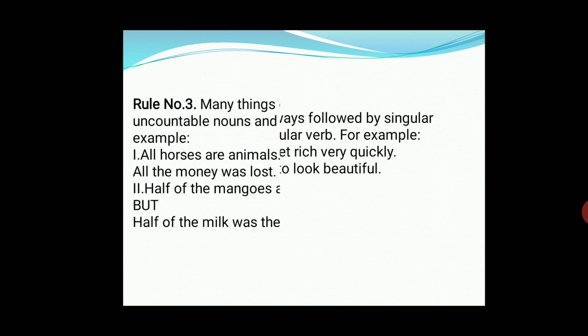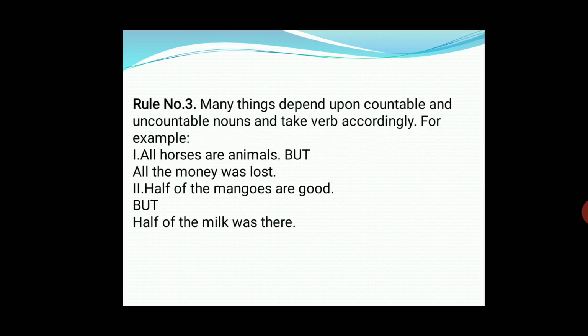Now the next rule: many things depend upon countable and uncountable nouns, and the verb is taken accordingly. For example, all horses are animals, but all the money was lost. Here you see, horses are countable, and that's why we have used are, and money is uncountable, that's why we have used was.